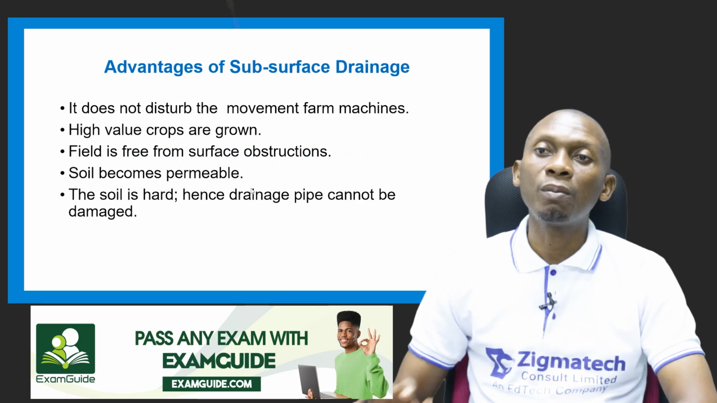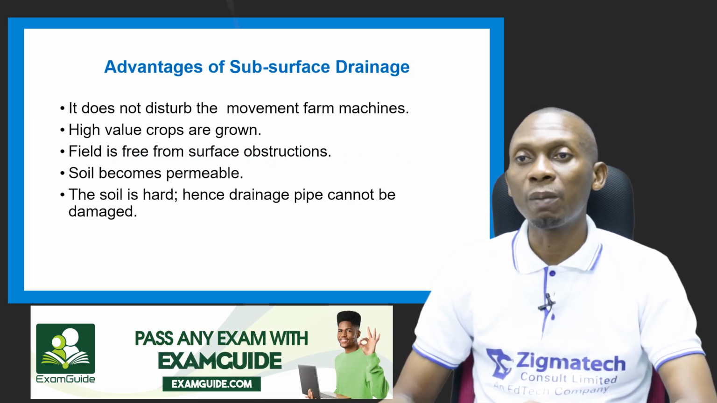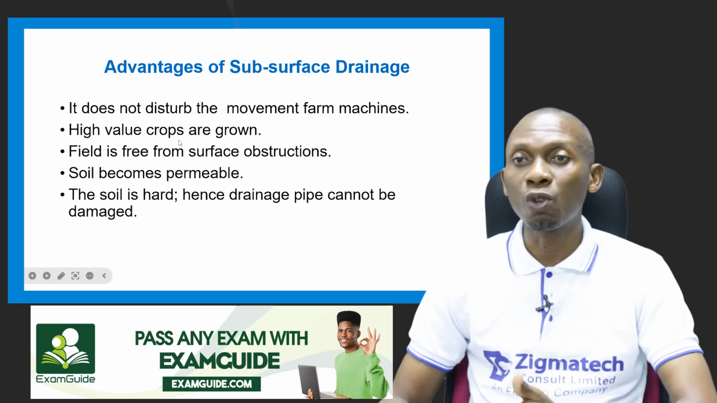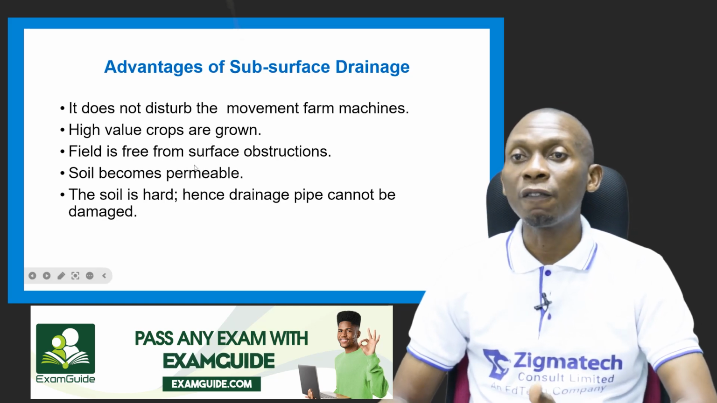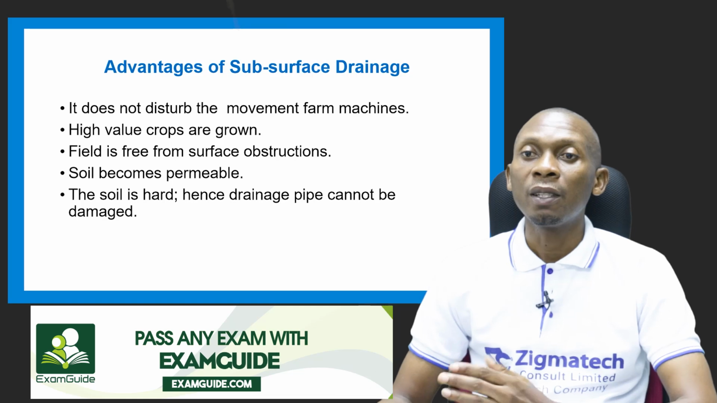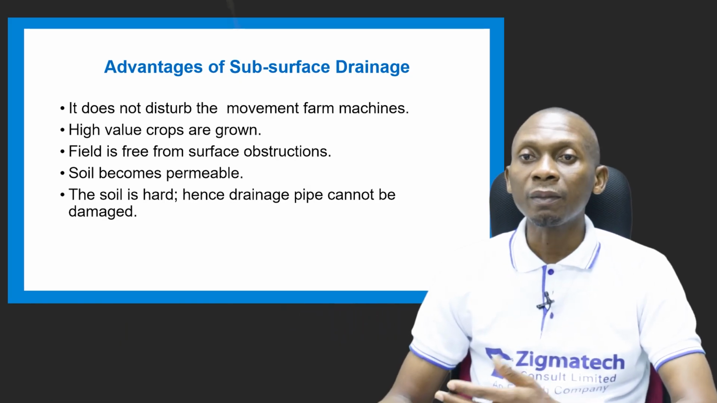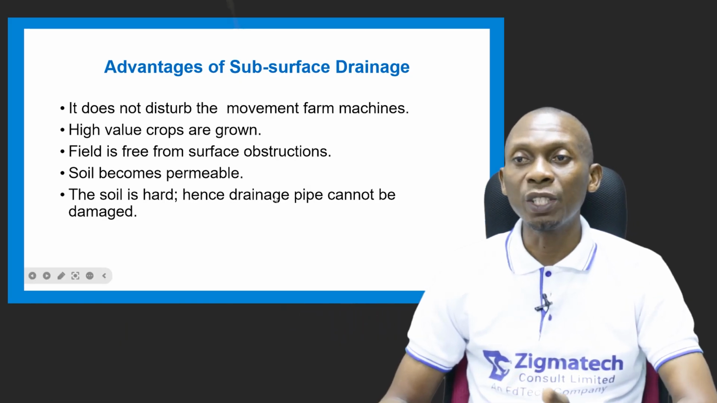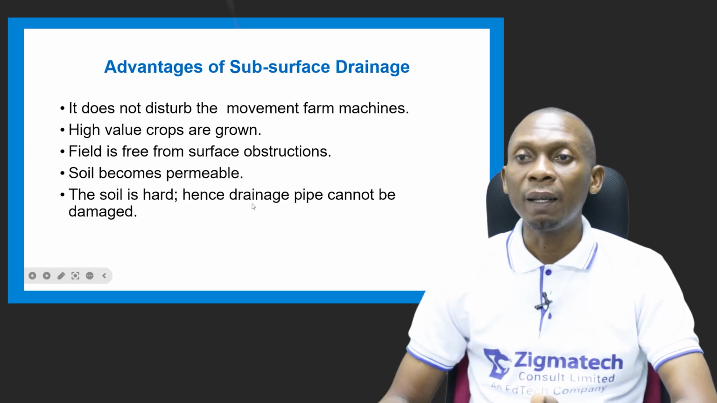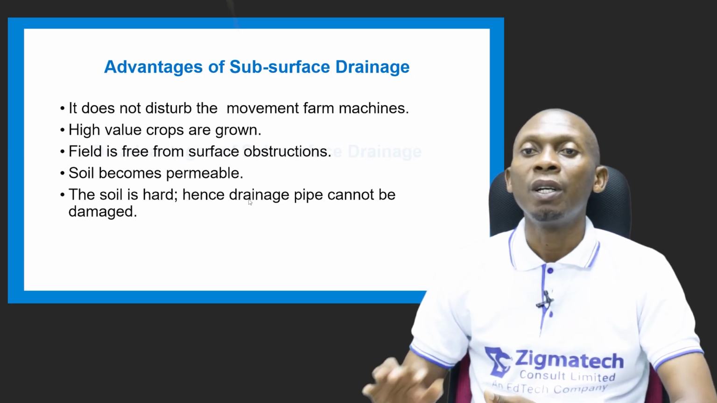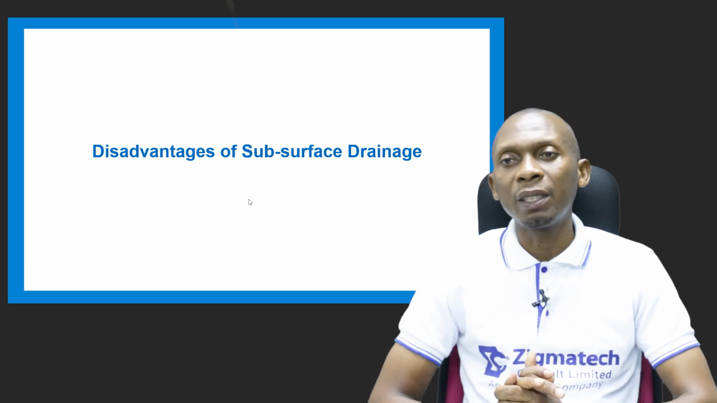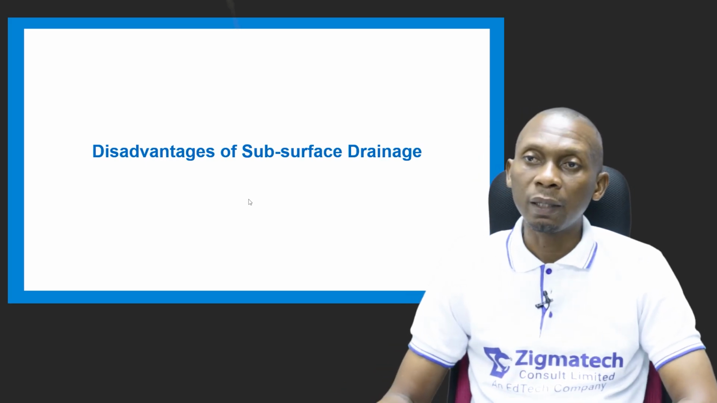Here it does not disturb the movement of farm machines because it's placed below the soil surface. High value crops can be grown. The field is free from surface obstructions. The soil becomes permeable. Then the soil is hard, hence drainage pipes cannot be damaged. But it has its disadvantages, so let's take a look at the disadvantages.